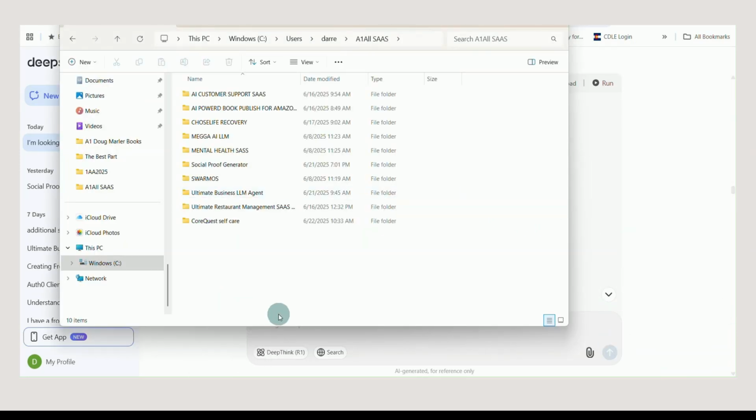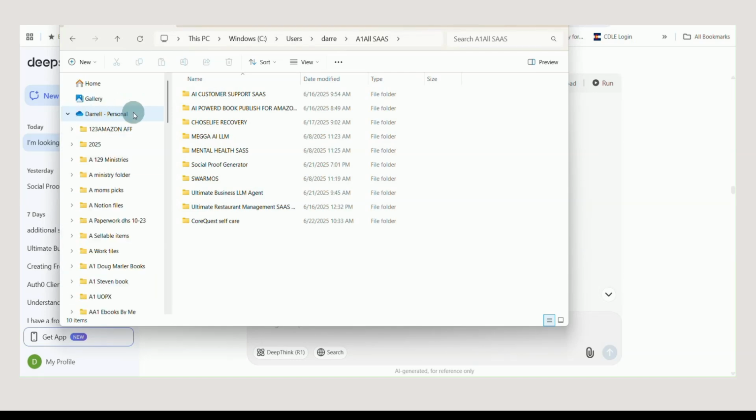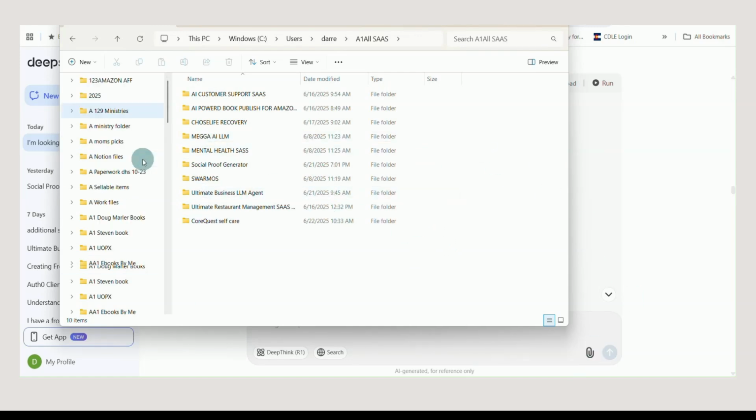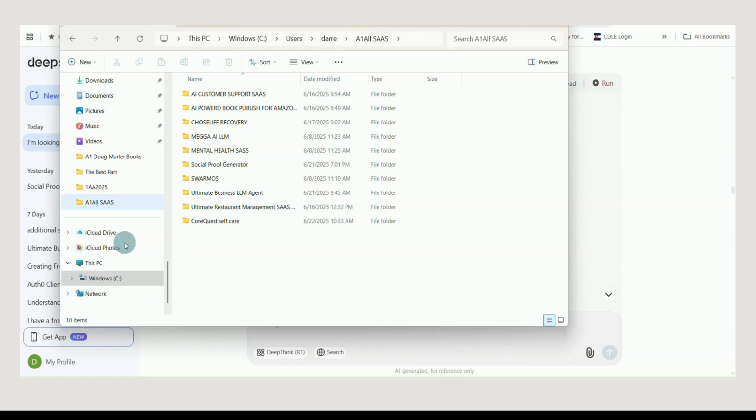Now here's another piece of it. When you set up your files for this, make sure you're using your local hard drive. Don't use iCloud or Google Drive or personal OneDrive. Do not put it on a desktop or in OneDrive, because when it syncs back and forth to the cloud, it's a mess. So make sure you're saving this on your local hard drive.